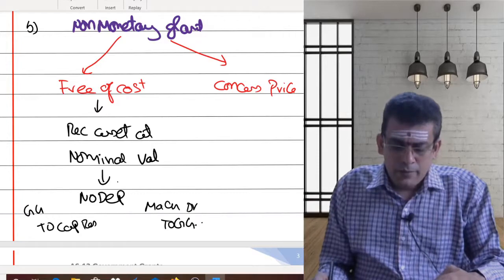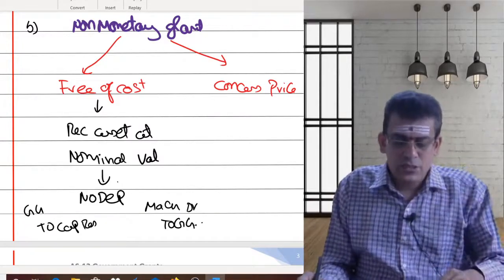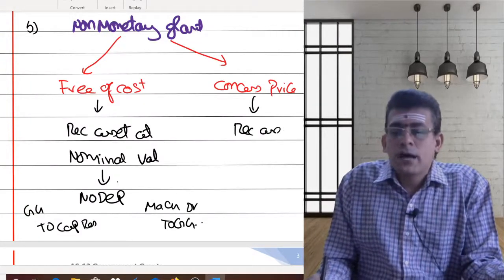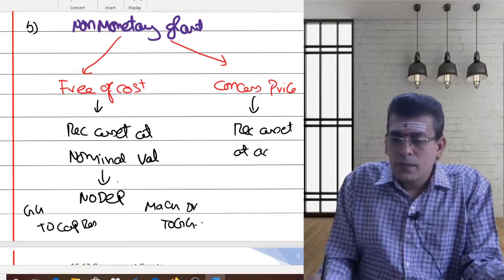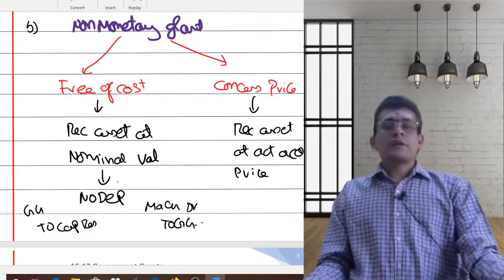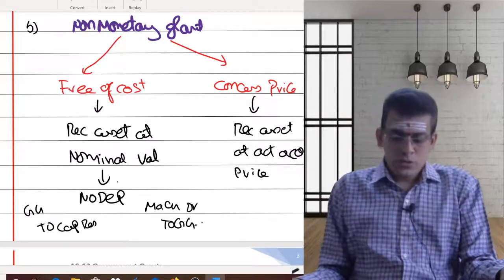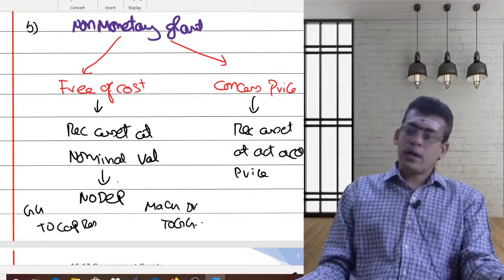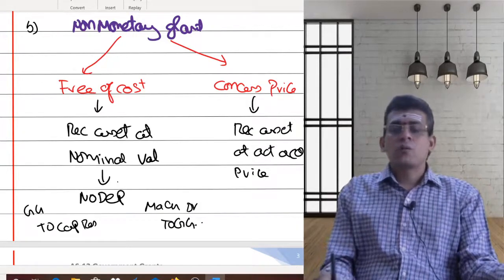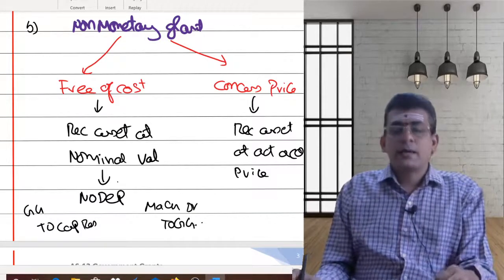Whenever you are receiving an asset at a concessional price, record your asset at the actual acquisition price. The value of the asset is 10 lakhs, but the government is giving the asset to you at 2 lakhs. What is your actual acquisition cost? Your actual acquisition cost is 2 lakhs, so you recognize the asset at 2 lakhs. That is a non-monetary grant considered at a concessional price. That is your second type of grant.